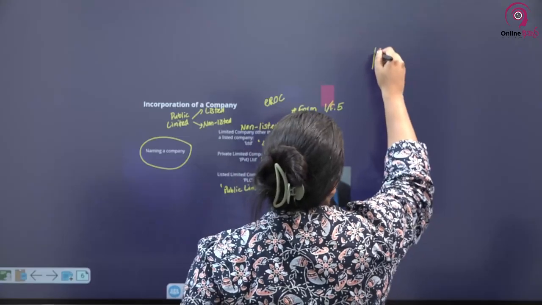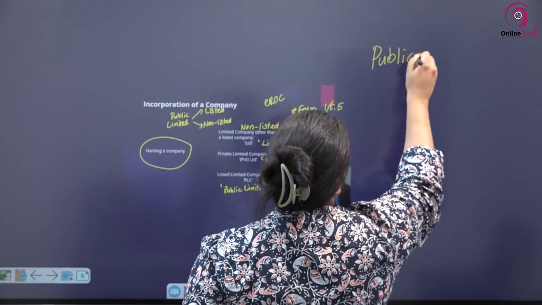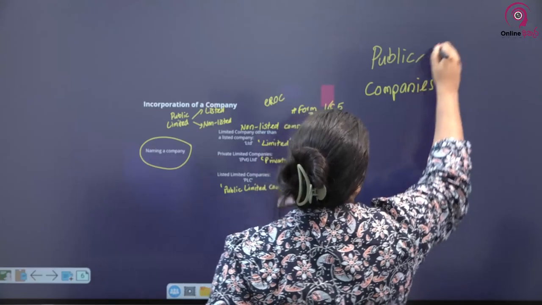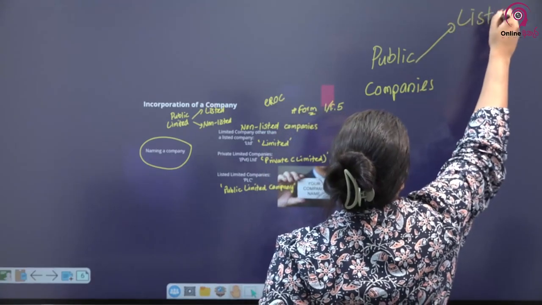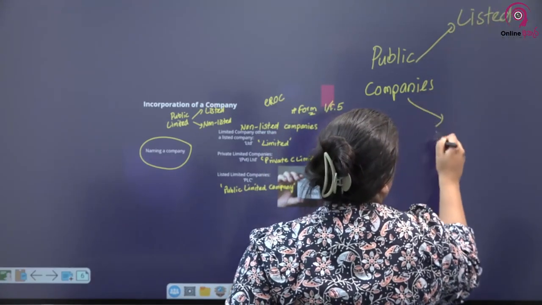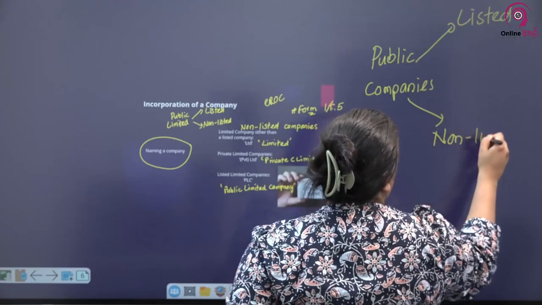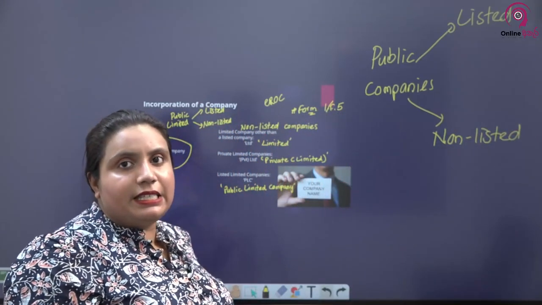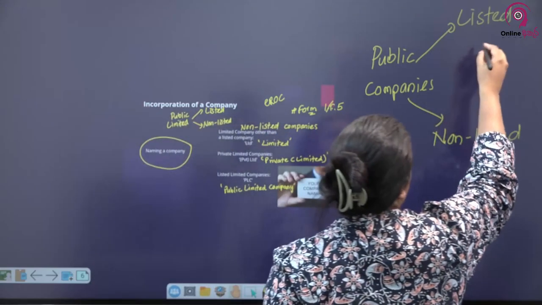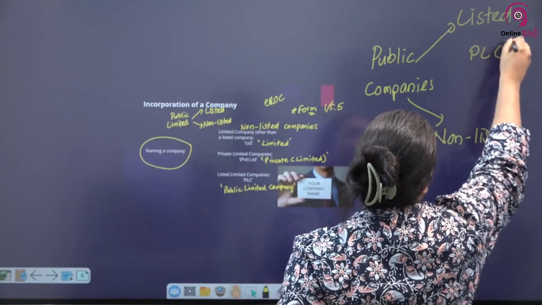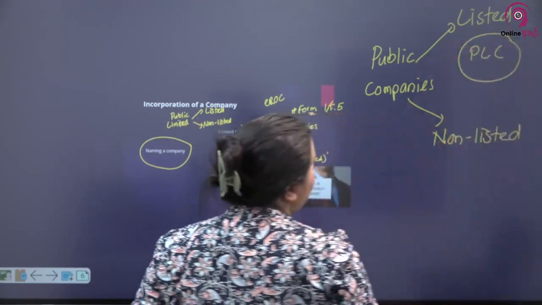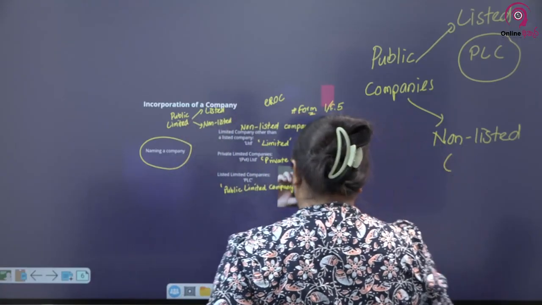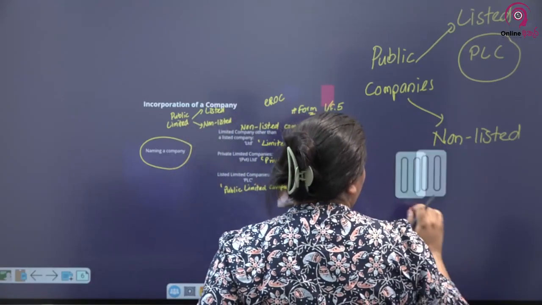When you take public companies, it can be either listed or non-listed. So if it's a listed public company, the name should end with PLC. Non-listed company name should end with LTD.